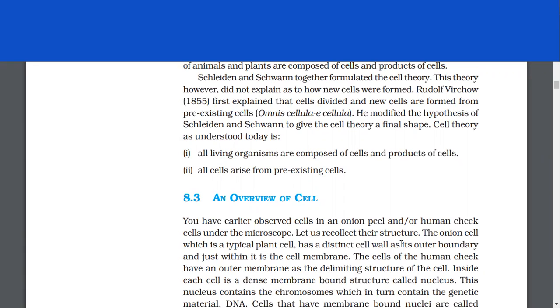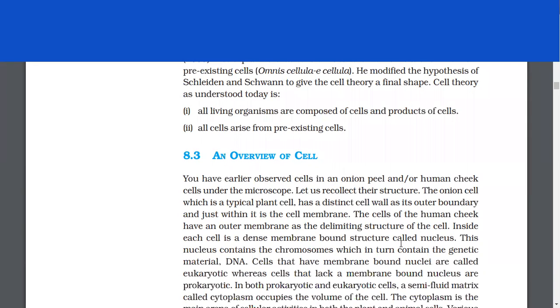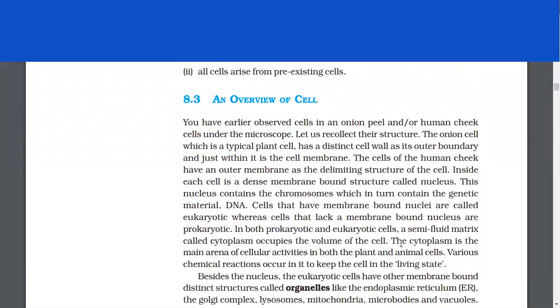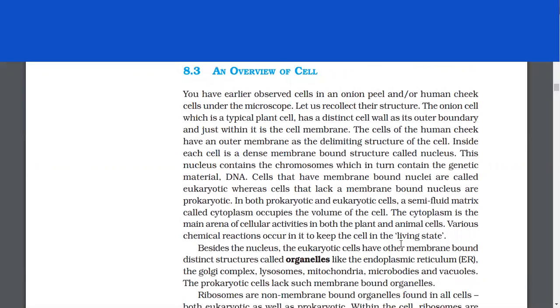Cell theory, as understood today, is: all living organisms are composed of cells and products of cells. All cells arise from pre-existing cells. An overview of cell. You have earlier observed cells in an onion peel and or human cheek cells under the microscope. Let us recollect their structure.